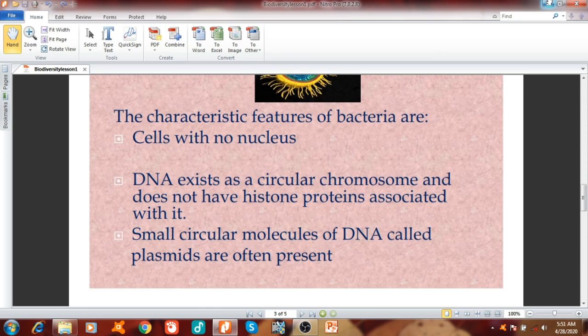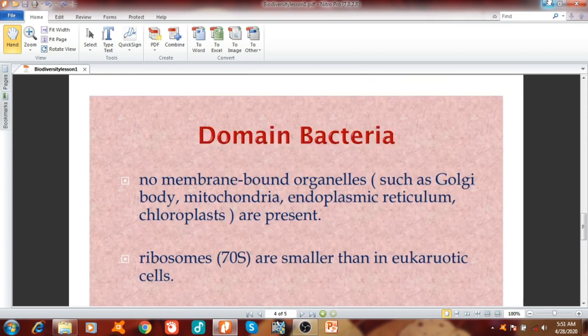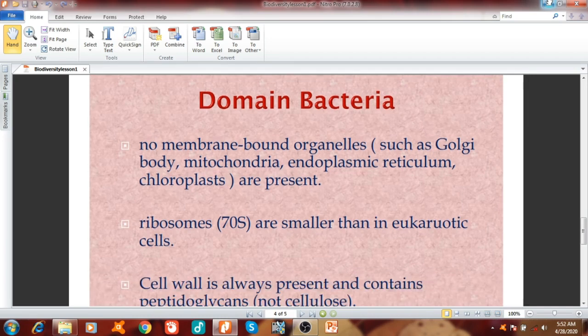These are independent molecules of DNA having few genes, and they are very small and are present in the cytoplasm. In bacteria, membrane-bound organelles such as Golgi body, mitochondria, endoplasmic reticulum or chloroplast are absent. That means they are without any membrane organelles. They are very simple. All these organelles are present in the eukaryotes. You will see in the next lectures.